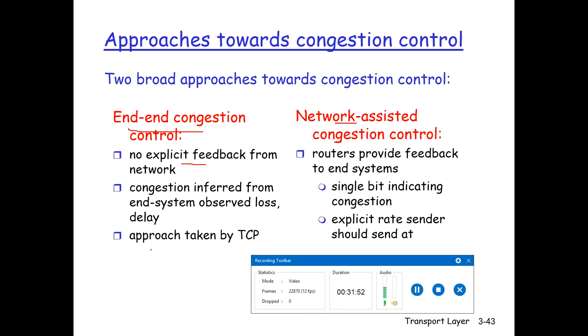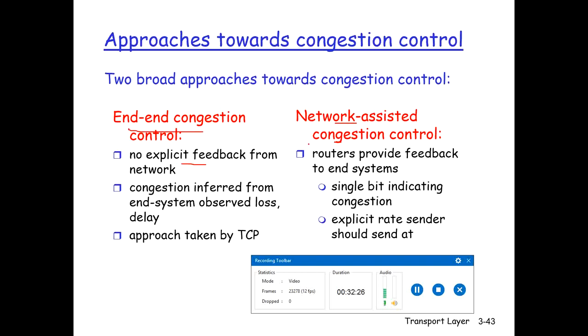This approach is taken by TCP. So TCP must necessarily take this end-to-end approach towards the congestion control, because IP of the network layer does not provide any feedback to the end systems regarding the congestion control. So TCP segment loss or the acknowledgement loss or the duplicate acknowledgement is taken as an indication of the network congestion, and TCP decreases the size of the window accordingly.